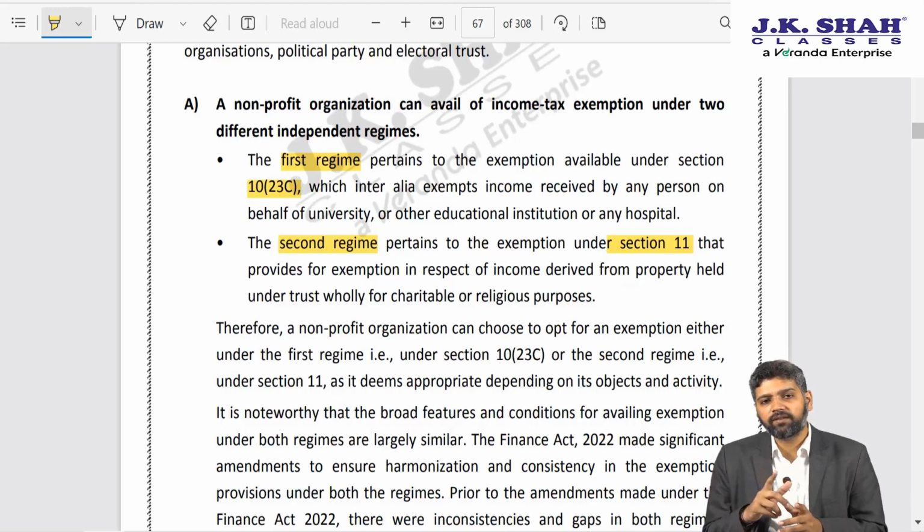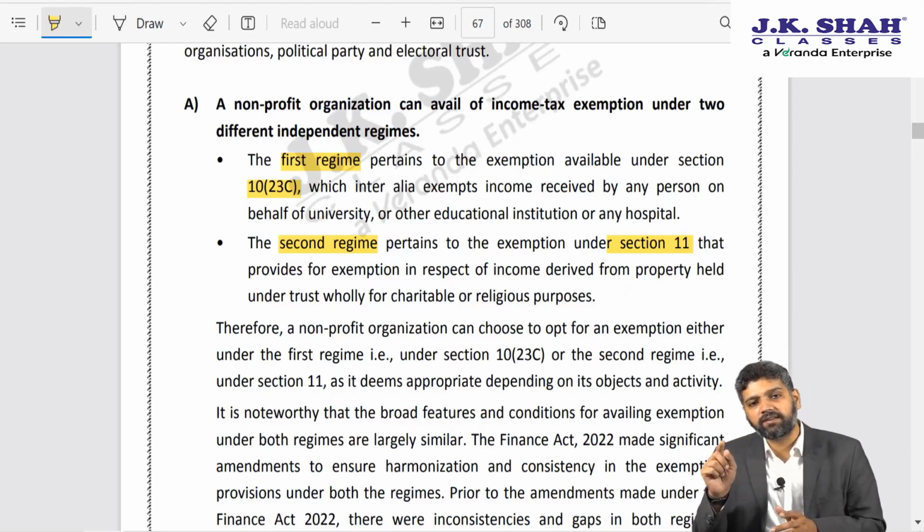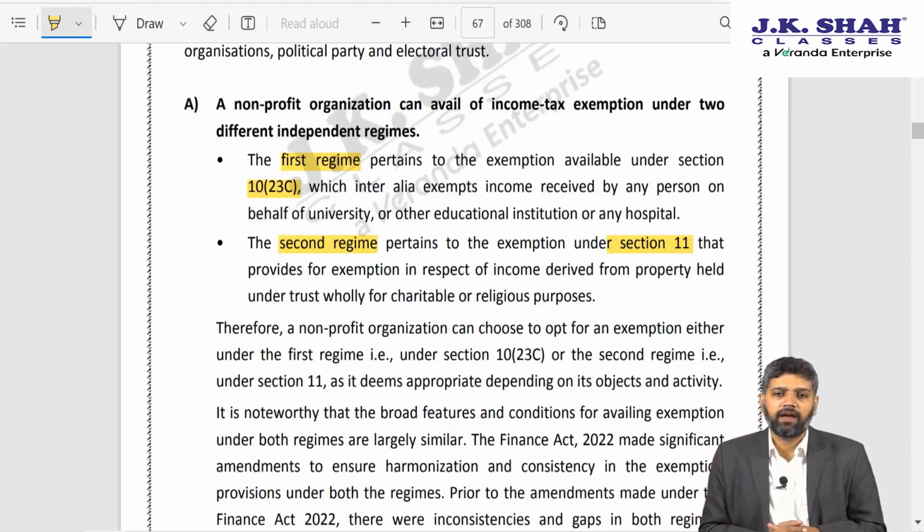But those provisions regarding accumulation, that is the conditions, applied only for a trust which was registered under section 11. As far as those trusts which are registered under section 10 clause 23C is concerned, there was no such provision. A trust registered under 10 clause 23C could accumulate the income on its own, no need to approach the AO.